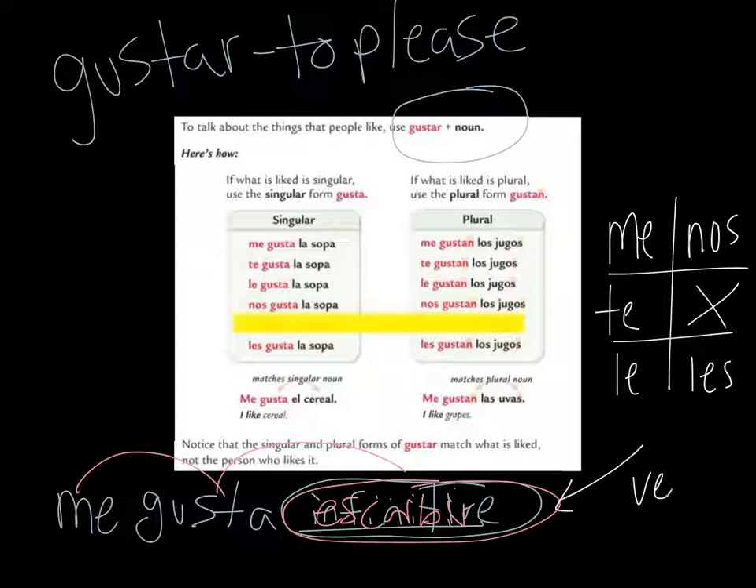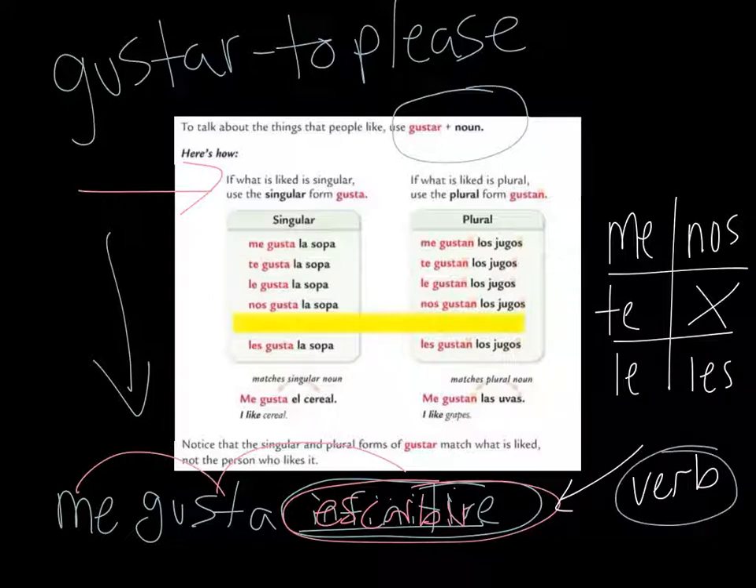Right here we used a verb, but we need to look at how to use a noun or nouns. So let's look at the notes. Right here it says, if what is liked is singular, then you use the singular form gusta. Me gusta la sopa. Te gusta la sopa. Le gusta la sopa. Nos gusta la sopa. Les gusta la sopa. Remember this: down here where we talked about gustar and an infinitive, a verb is a single action. That's why it would fall in this area.